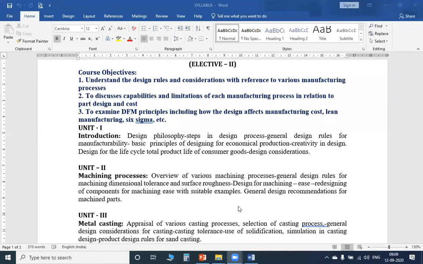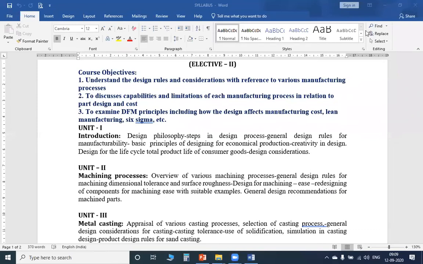You have already seen examples related to the general design rules for machining, like sharp corners or shoulders, fillets or chamfers, where the roundness is to be given, and where the holes are to be placed in a certain piece. Those examples we had seen, but now we have to learn what design rules are to be accepted and followed.